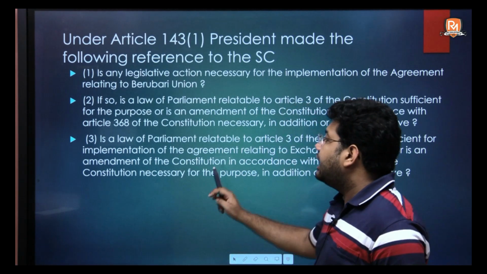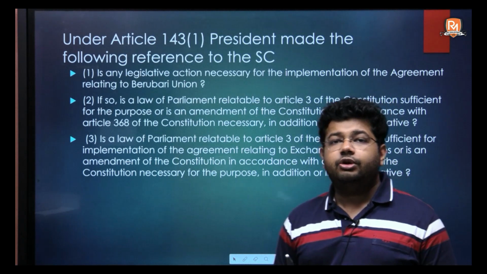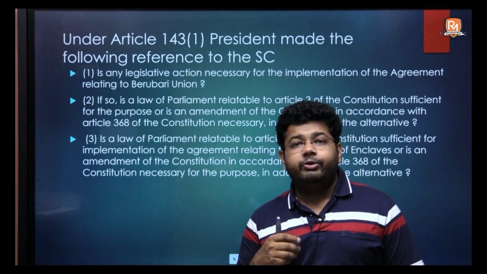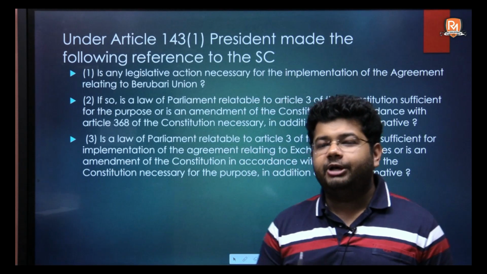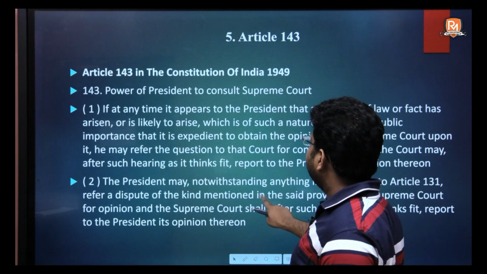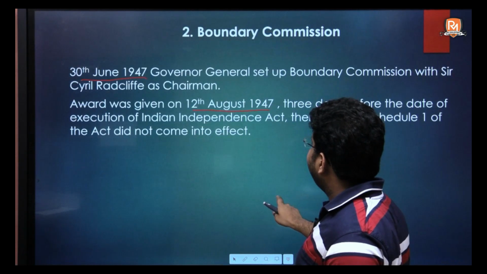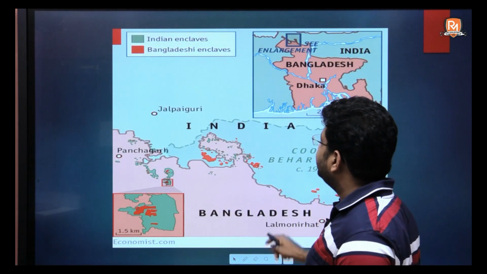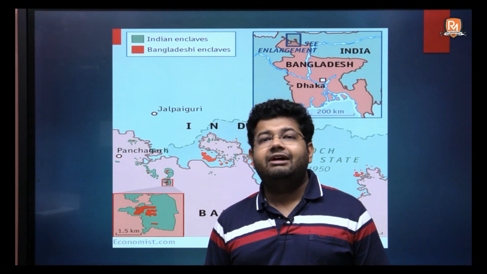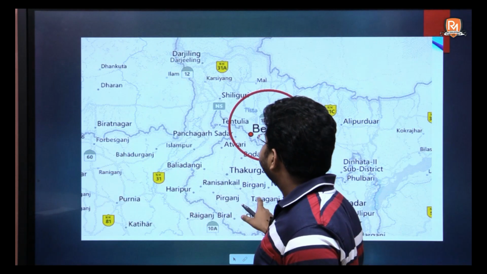The same question was asked with respect to exchange of enclaves. Now before we begin further, let's have a brief idea as to where Berubari Union is. Now I have taken out 3 maps. Although it might not give us the exact location of Berubari Union, still we will have some understanding of it.